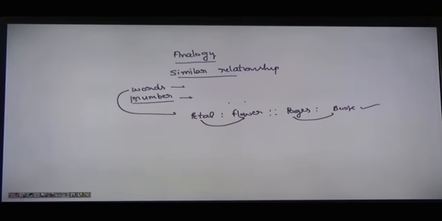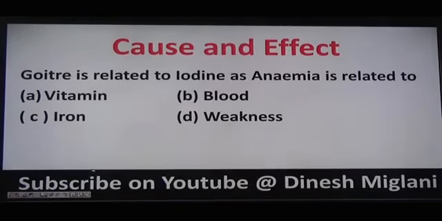Similarly, the association may be in the formation of numbers. Suppose I say 9 is to 81, and you have to find the association for 10 is to what? Here I can easily say the square of 9 is 81, and the square of 10 is equal to 100. The answer to my question is 100. So these types of questions are said to be based on analogy, in which the questions may be a type of words or a type of numbers. Let's start with the different varieties of questions.